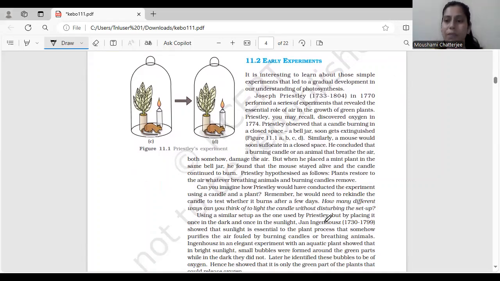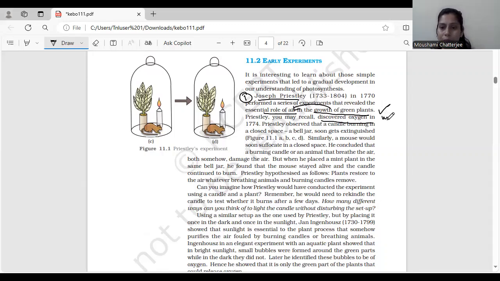So few experiments which we can see over here, the first experiment under your NCERT is Joseph Priestley. Okay, in 1970 इन्होंने क्या किया? He performed a series of experiments. इन्होंने बहुत सारे एक्सपेरिमेंट किए और ये बताया कि एयर का क्या रोल होता है इन ग्रोथ ऑफ ग्रीन प्लांट्स. What is the role of air? Role of air in the growth of green plants. ग्रीन प्लांट्स के ग्रोथ में एयर का क्या रोल है? All right, so Priestley was also the person who discovered oxygen in 1974.